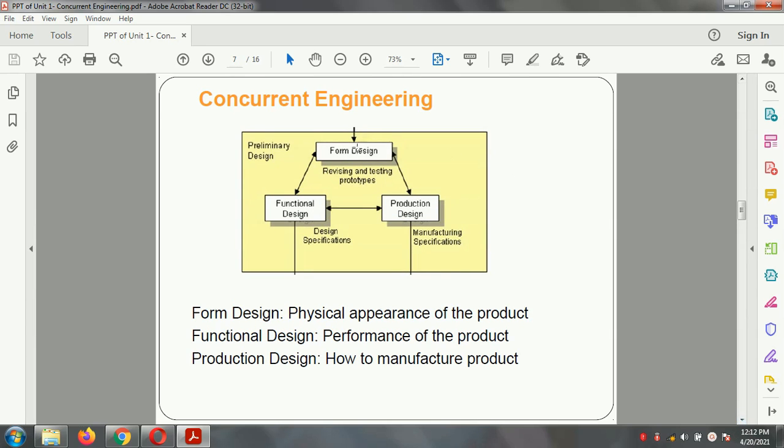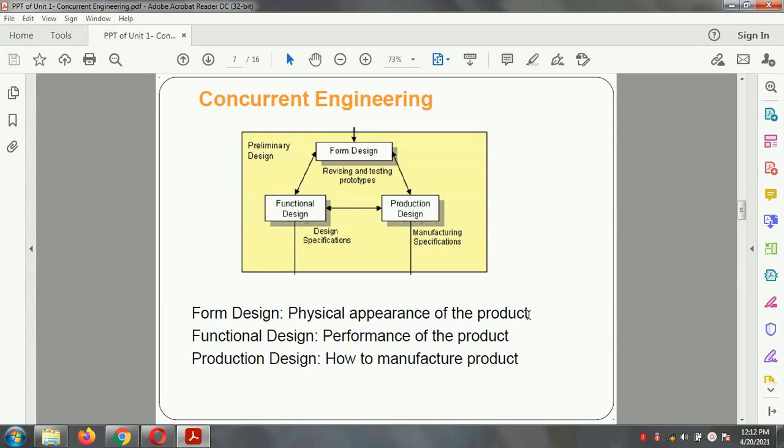In this concurrent engineering concept, we design the form design, which is related to reviewing and testing the prototype. Production design is related to the manufacturing specification. Functional design is related to the design specification, and all these activities are involved in one single panel, known as the preliminary design. The form design is related to the physical appearance of the product. With respect to this physical appearance, the customers are attracted. Therefore, physical appearance is very important for the product.